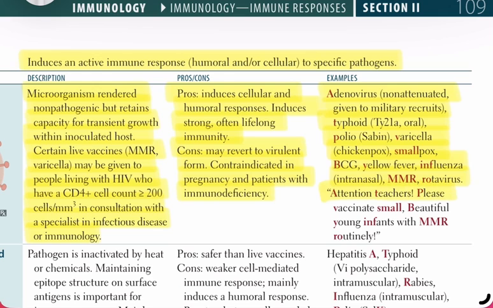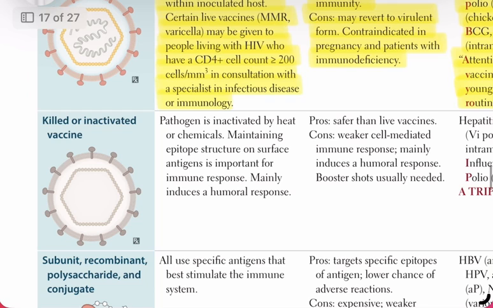Here's a mnemonic: Attention teachers, please vaccinate small, beautiful young infants with MMR routinely. 2. Killed or inactivated vaccines. These are made by inactivating the pathogen with heat or chemicals, while carefully preserving the epitope structure on surface antigens, since that's what the immune system recognizes.